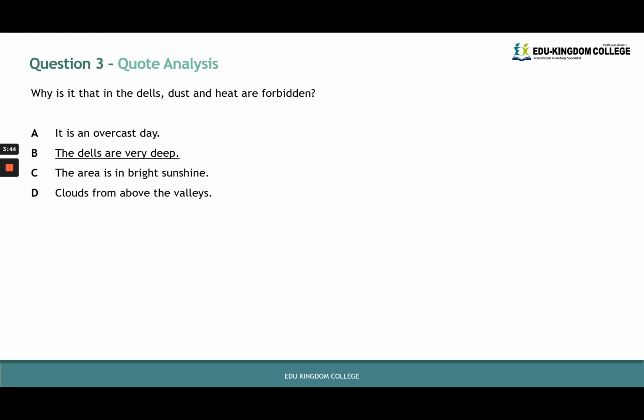Question 3 looks at quote analysis, and it asks us, why is it that in the dells, so keyword dells, dust and heat are forbidden? This is an example of why it's really important that you read the whole text before you look at the questions, because if you have read the whole text, then you have a general sense of what stanza or what verse talks about dells or dust or heat or why it's forbidden.